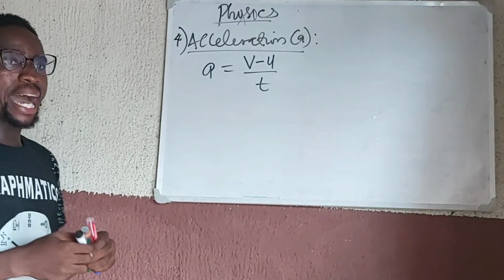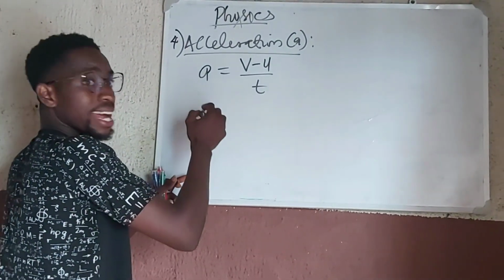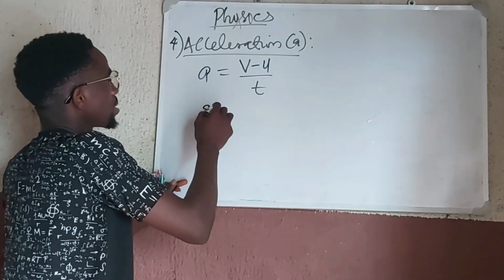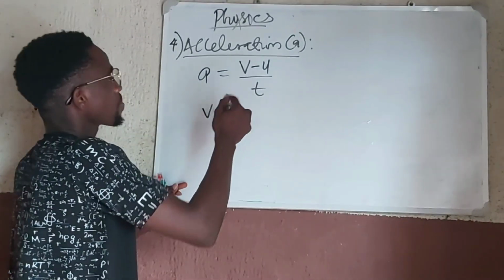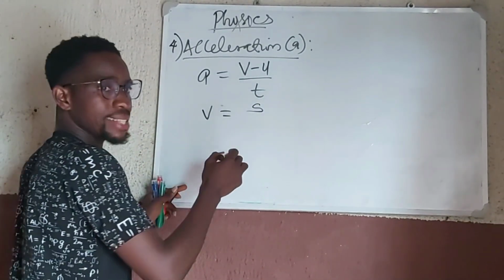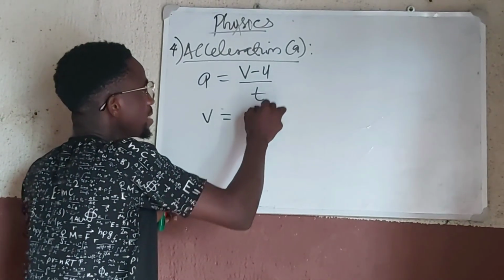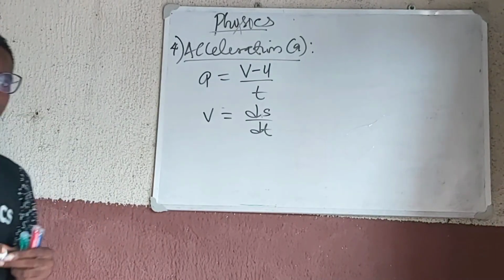So remember that we discussed before that speed, which we write as v, is distance upon time, which we wrote by calculus as ds/dt, right?